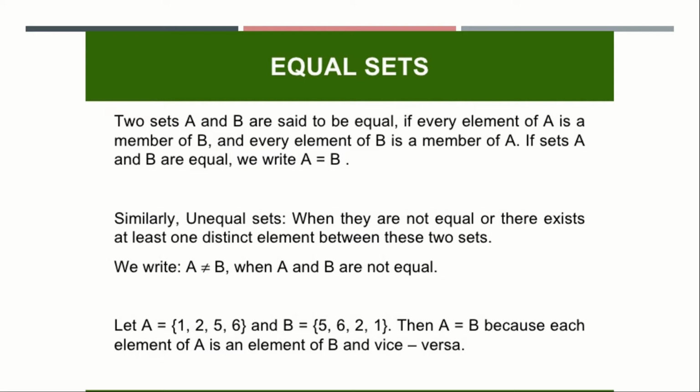Moving on to unequal sets. When they are not equal, or there exists at least one distinct element between these two sets, then we write A is not equal to B. Let A = {1, 2, 5, 6} and B = {5, 6, 2, 1}. Here A is equal to B because all the elements are the same. Whereas in unequal sets, either both sets of elements can be completely different or at least one element will be missing or extra. These are said to be equal and unequal sets.